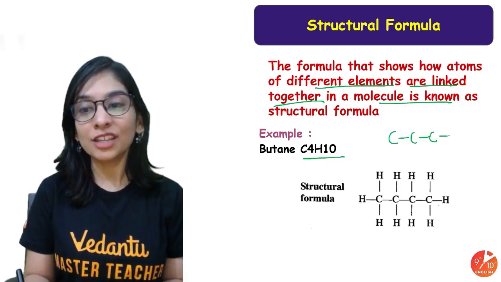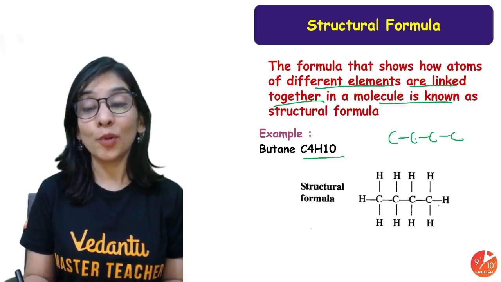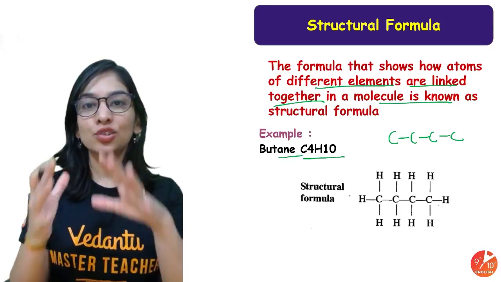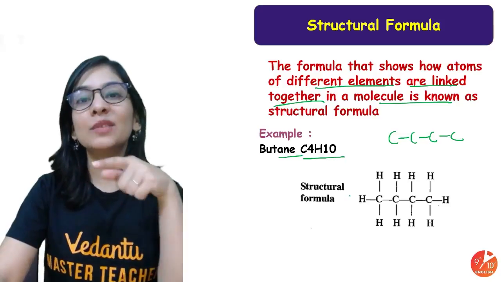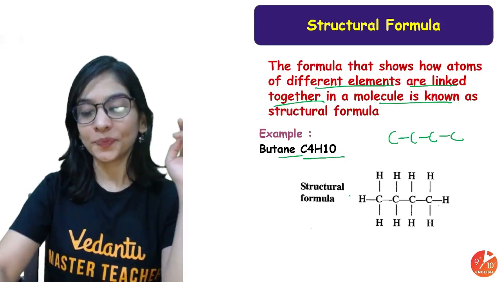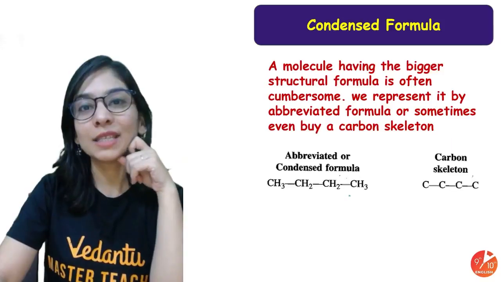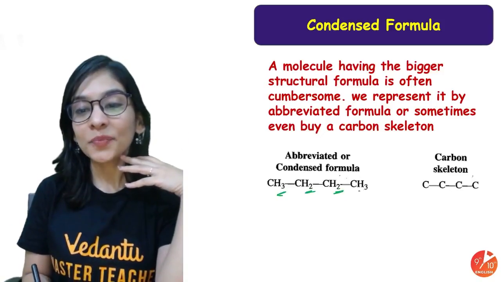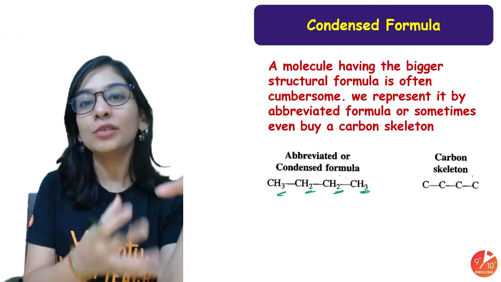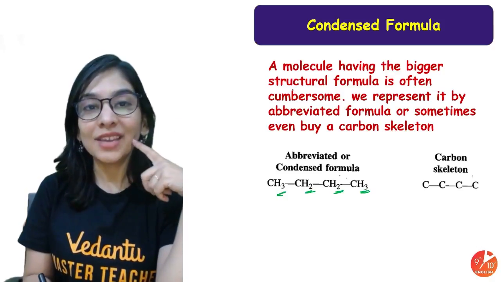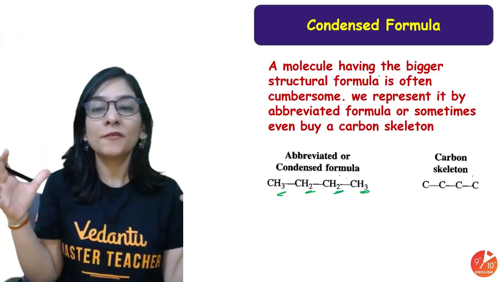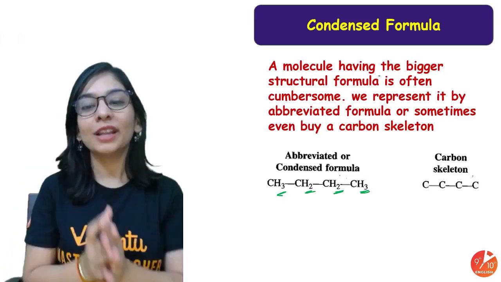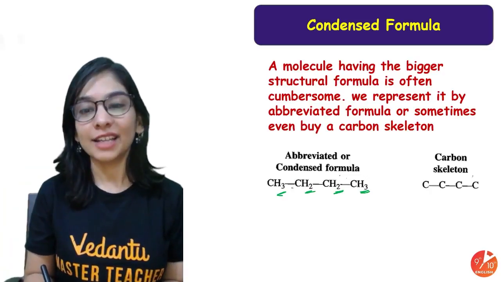First of all, you will write all the carbon with a single bond between them. Ane means single bond. Then you will write hydrogen with showing all the linkage so that carbon's valency should be satisfied. That's 4. Alright. Now condensed formula is what? Easy way to write it. You write all the carbon and hydrogen, whatever is going to be there on that carbon, you will write it all together. For a molecule having the bigger structural formula specifically, it is so cumbersome to write in that open linkage. So we'll do it in this way, called as condensed formula.